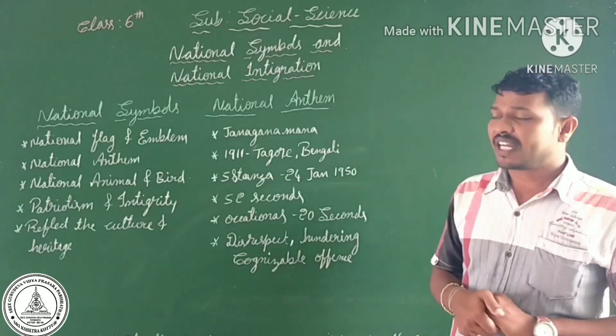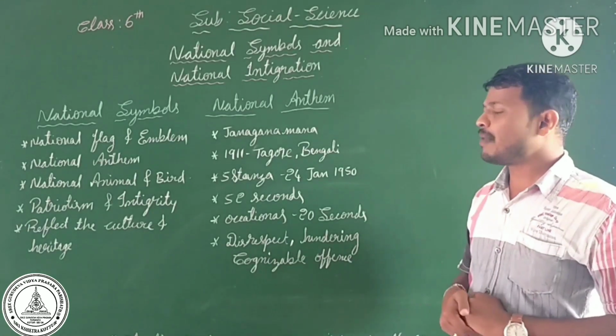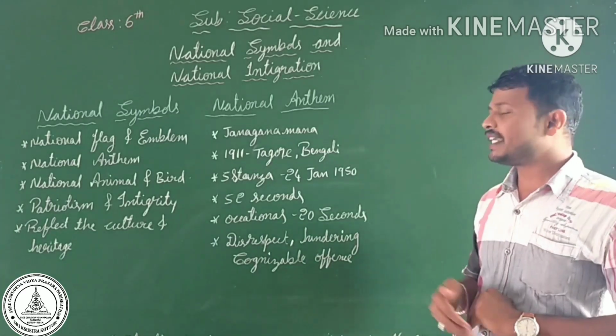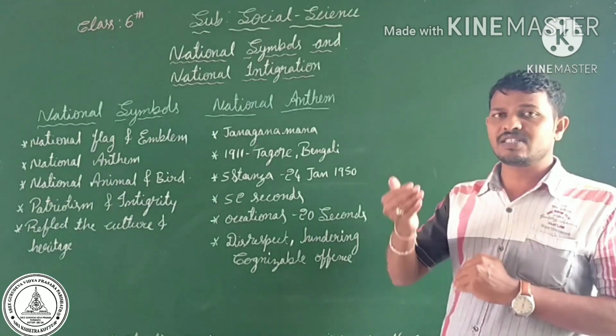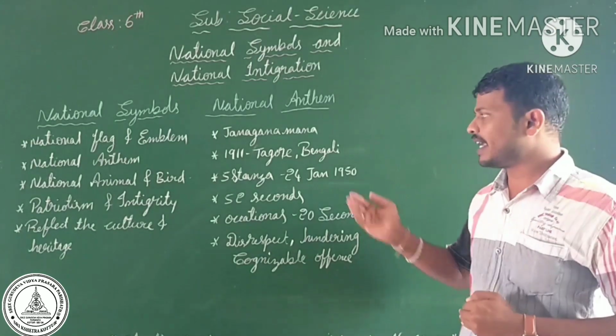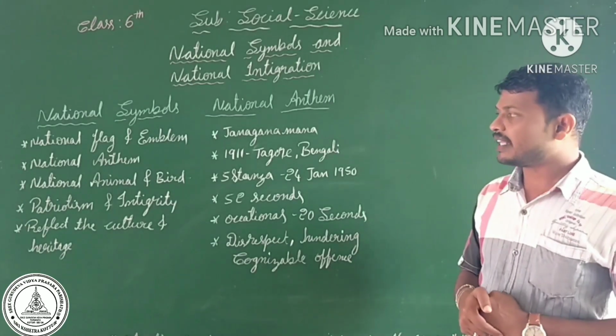Janaganamana was adopted on 24th January 1950. When the Indian Constitution was adopted, 2 days before that we considered Janaganamana as our national anthem.